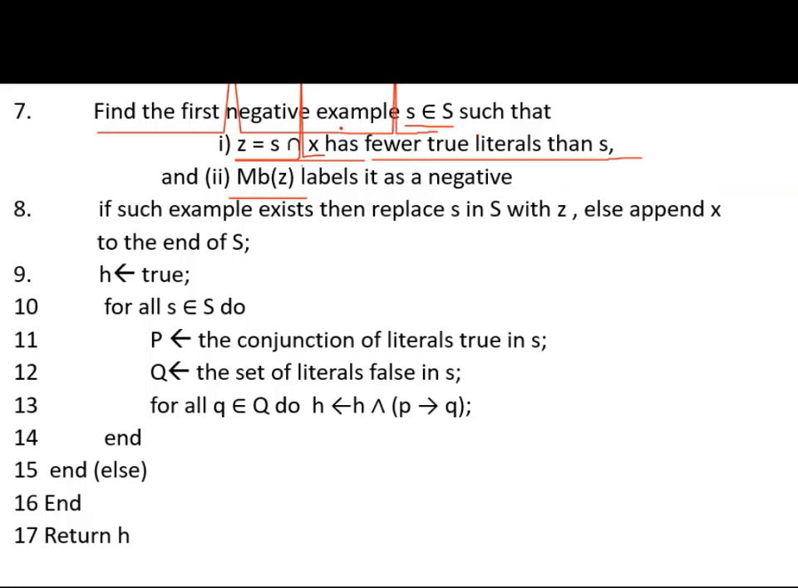In such case, add. Find the first negative example s in S such that Z is equal to s intersection X, where Z has fewer true literals, and MB of Z labels it as negative. If such an example exists, my dear friends, then replace s in S with Z. This is more important. Else append X to the end of S. Append X. Only this is the main logic of this.